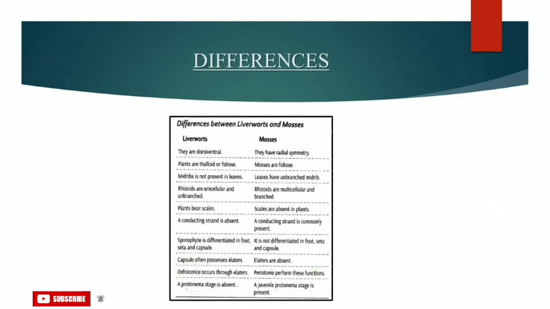Now, the difference between liverworts and mosses. With these points, it will be easier for you to remember the important features of both types, and with these key notes, you can elaborate your answers. This chart will help you understand the differences between these two groups. So this was all about today's second group of the plant kingdom, bryophytes, under which we have seen two types, that is liverworts and mosses.